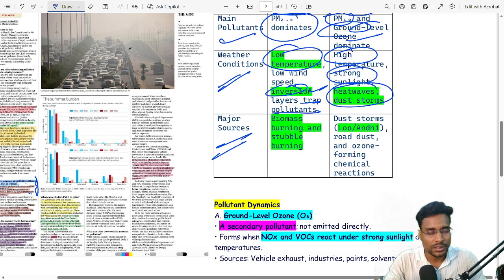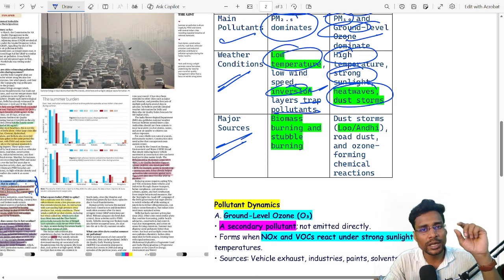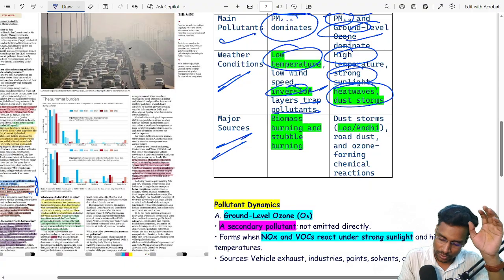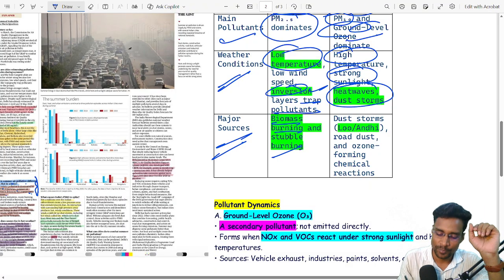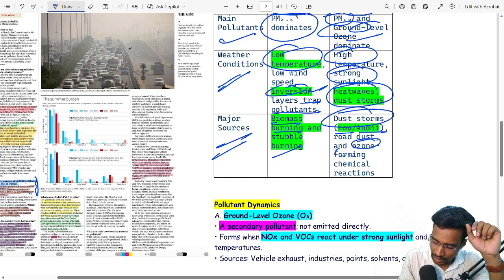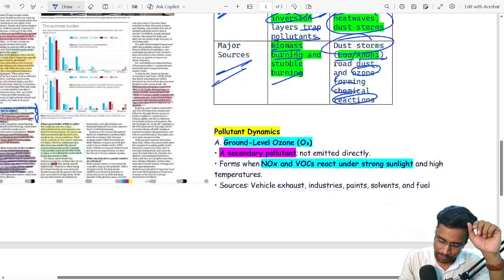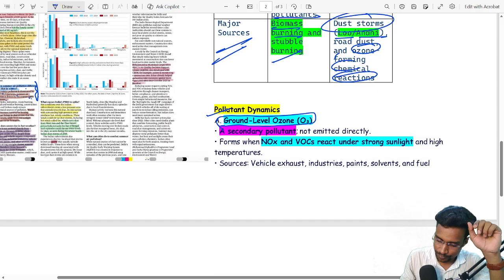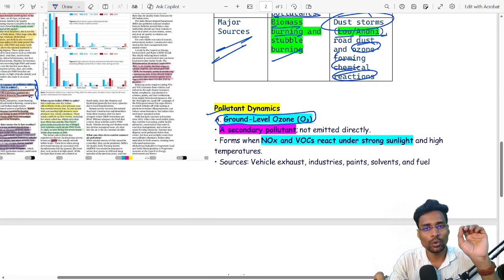Major sources. We know that during winter the major sources of air pollution are stubble burning, right? Biomass and stubble burning. But during summer, that is dust storms, like Loo, Andhi, ozone forming chemical reactions, etc. Now coming to the pollutant dynamics, how ground level ozone is formed.